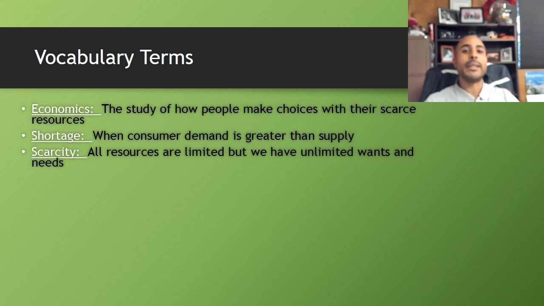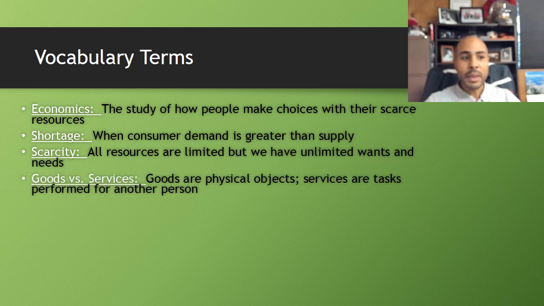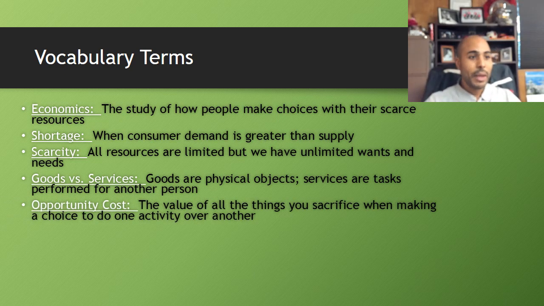Remember that scarcity means that there's not an unlimited supply of any resource, and so that's why we have to make choices with our resources. Next up, the difference between goods and services. As a high school student, I really shouldn't have to explain this to you, but remember that a good means a physical product that you can buy, whereas a service is something you do for somebody.